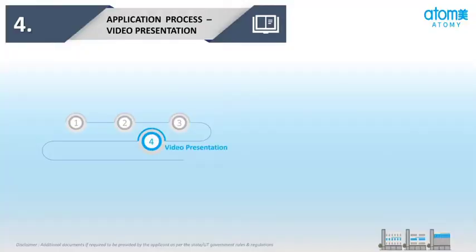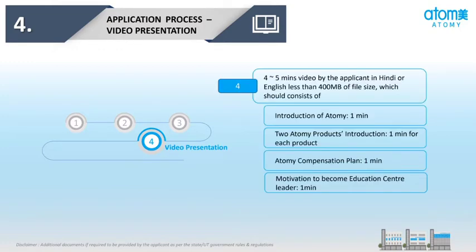The applicant is required to upload a video of 4 to 5 minutes in Hindi or English, less than 400 MB of file size, which should consist of an introduction of Atomy in 1 minute, 2 Atomy products introduction in 1 minute each, Atomy compensation plan in 1 minute, and motivation to become education center leader in 1 minute.